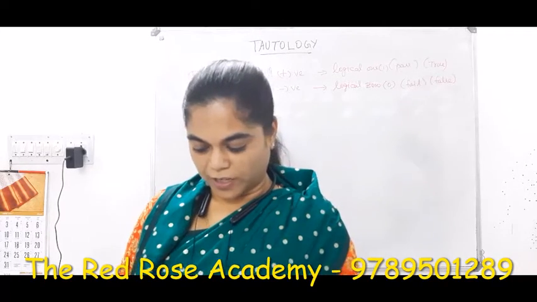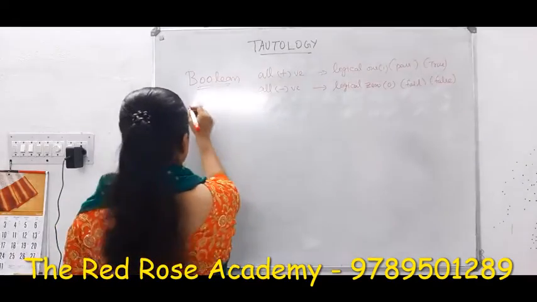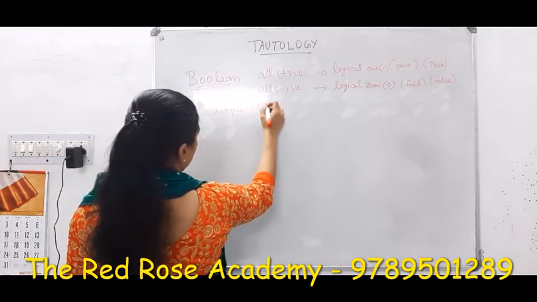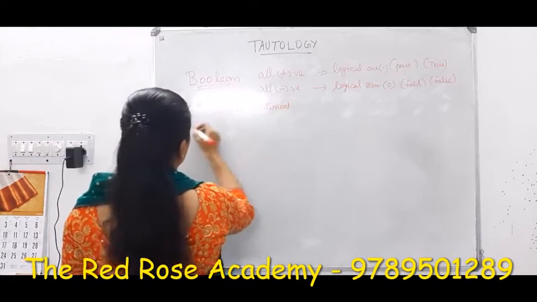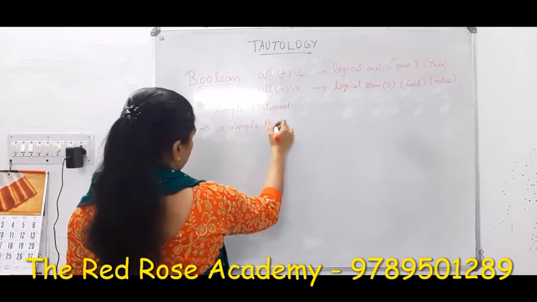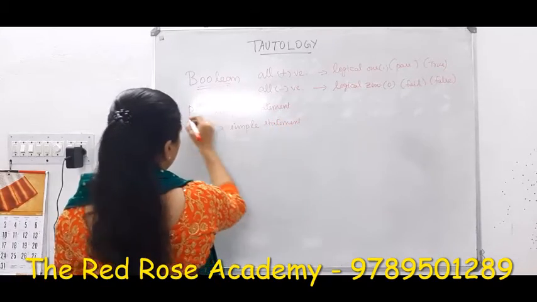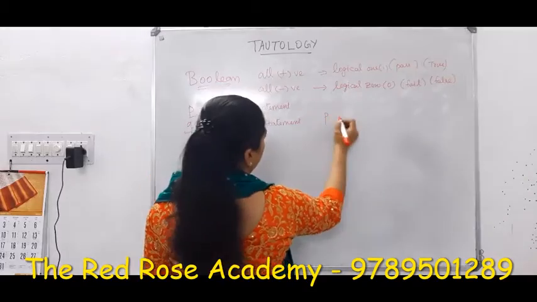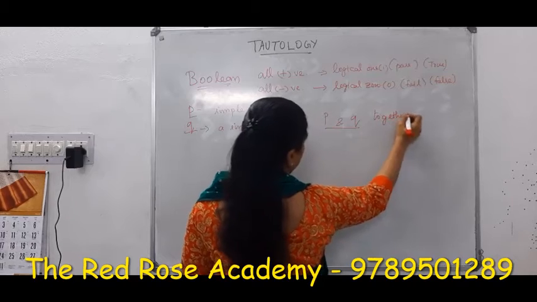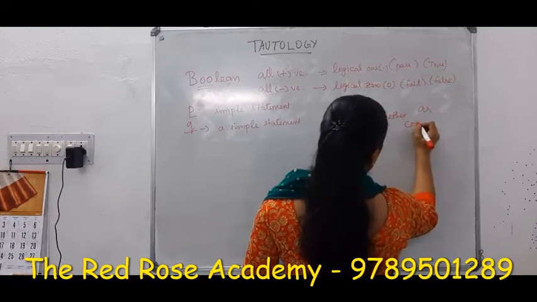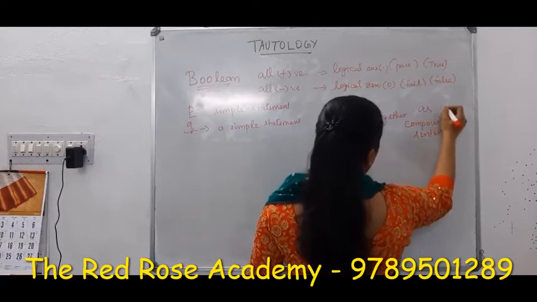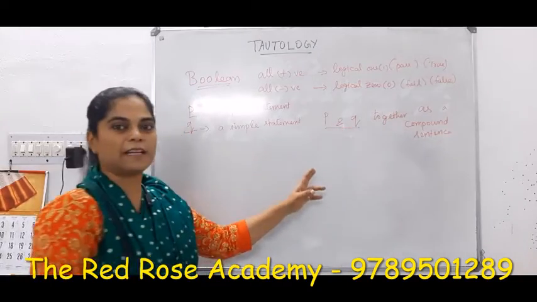Here, suppose you consider P as a simple statement, and Q also as a simple statement. If you take P and Q together as a compound sentence, these two need not be in a relation.